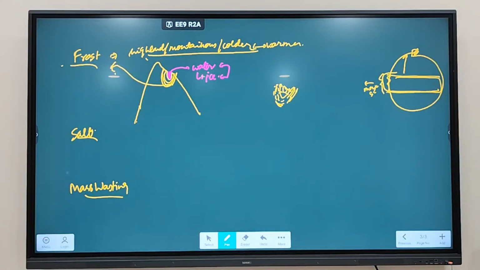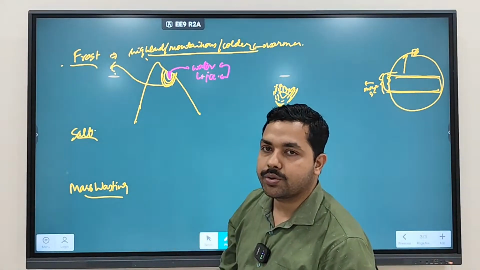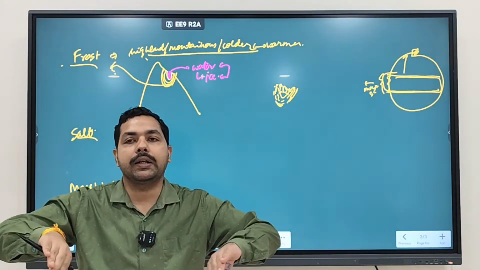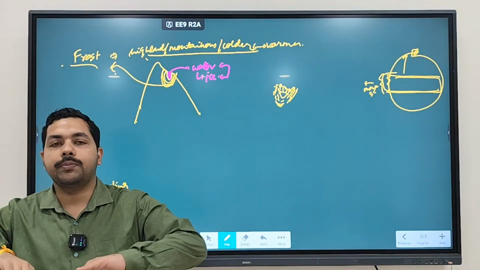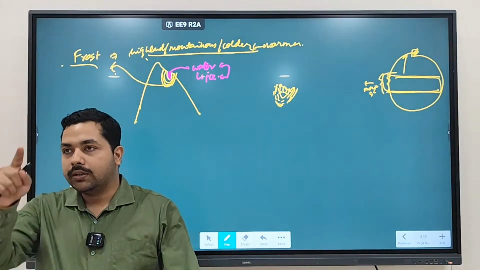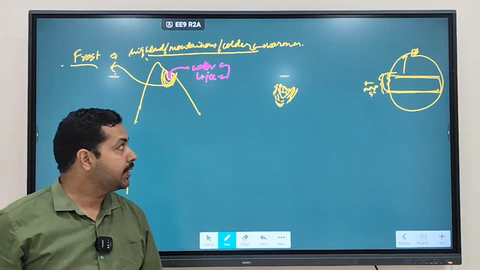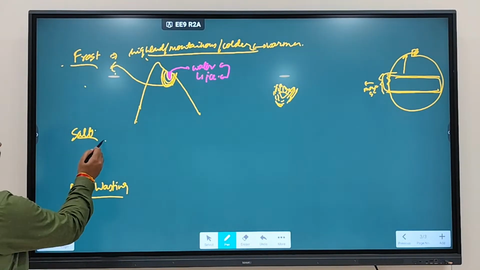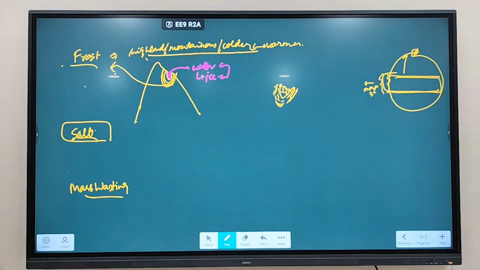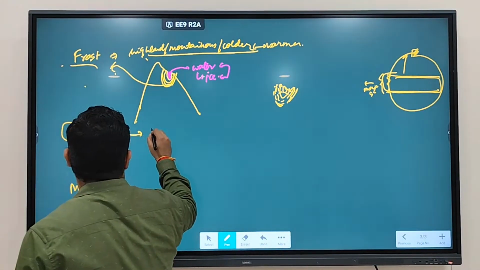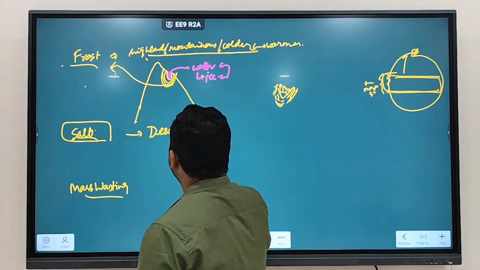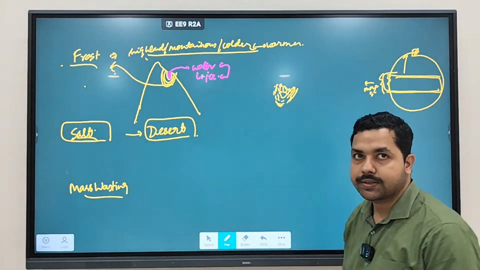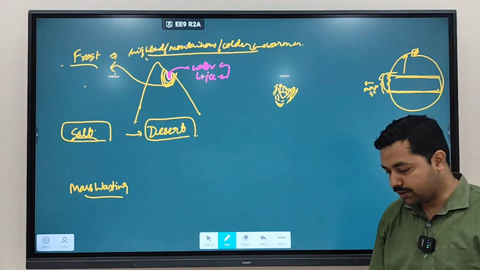Fine. So frost weathering occurs why? Because water constantly changes into ice, and ice changes into water. This puts pressure on the underlying walls of the rocks, and when it puts pressure on the walls, the hole gets expanded, and this type of weathering is referred to as frost weathering. Fine. The next type of weathering is salt weathering. Salt weathering is more common in desert regions.